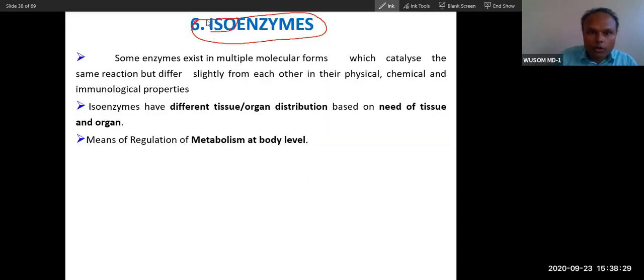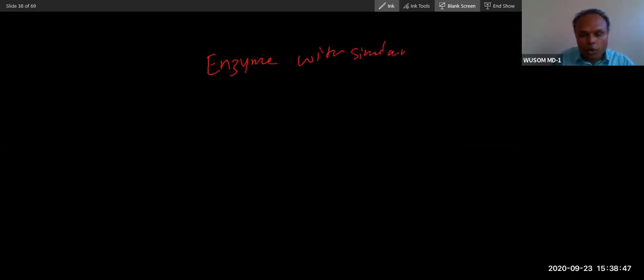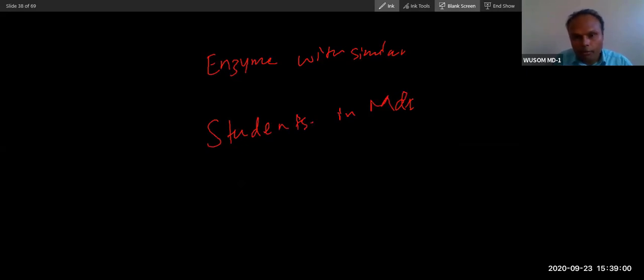Iso means similar, and then enzyme. So enzymes with similar function. For example, you are all students in MD1, doing the same function, studying the same course.